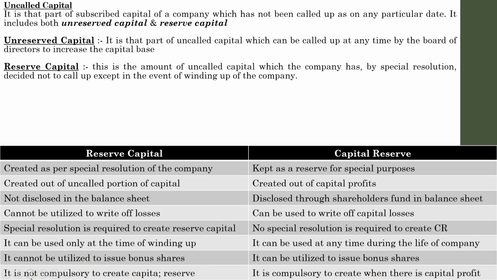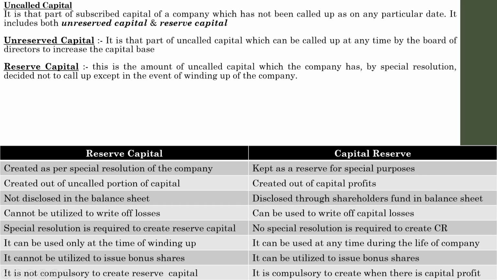And finally, it is not compulsory to create reserve capital. If the company wants to create a reserve capital, they can. If they don't want to, they don't have to. If they don't want to create a reserve capital, they need not take any steps regarding that.